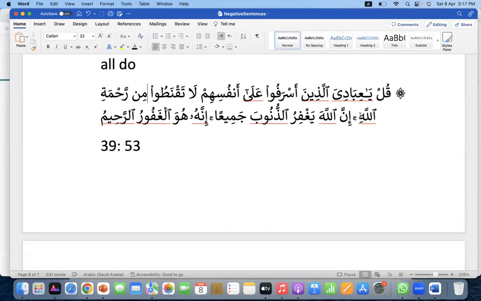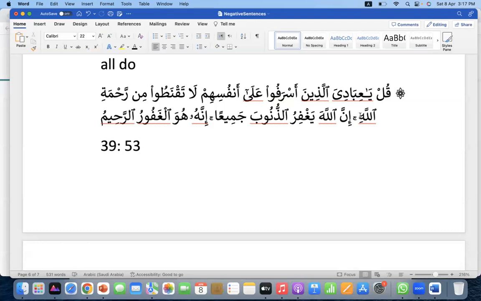Any person who loses hope from Allah has done an act of kufr. If he dies in that state without repenting, he will die as a disbeliever. Okay, so losing hope from Allah is kufr. We can imagine what kind of command this is.